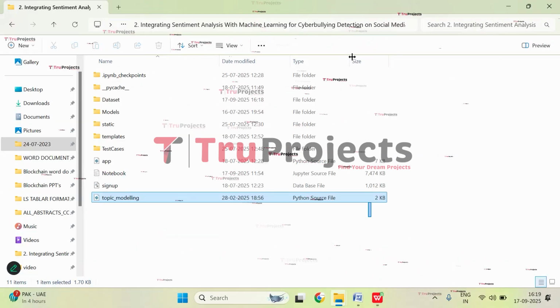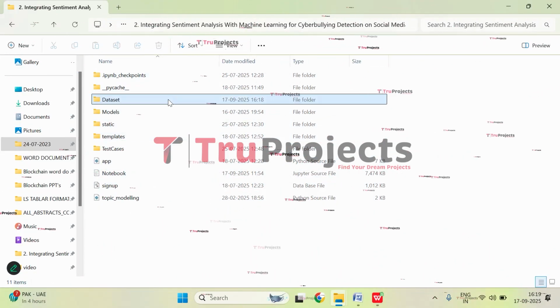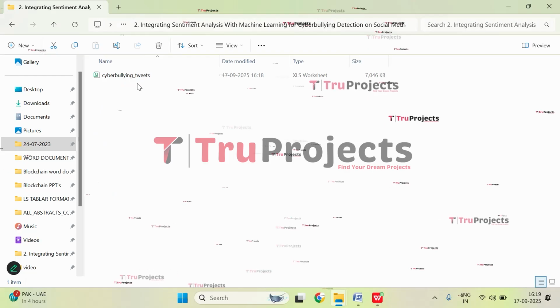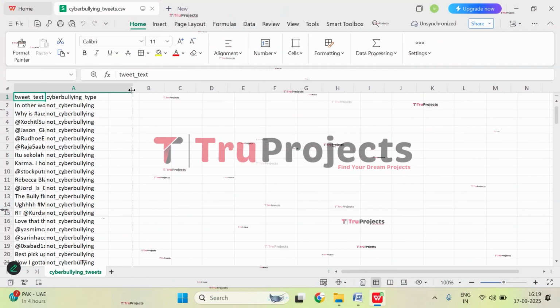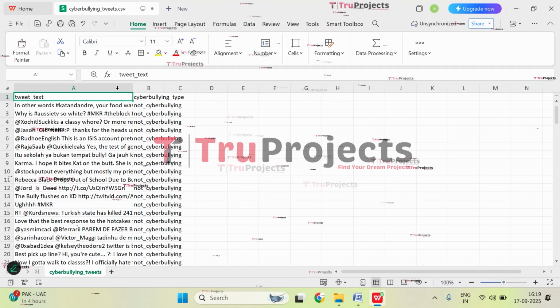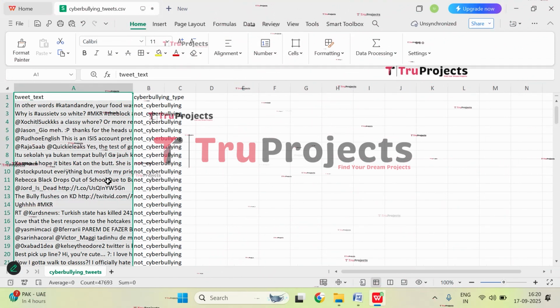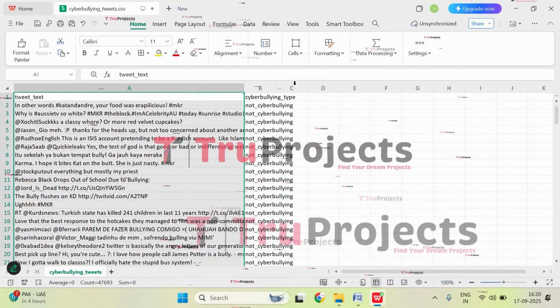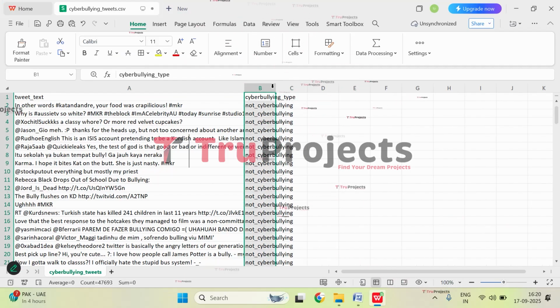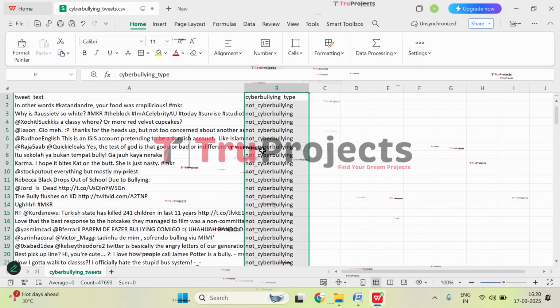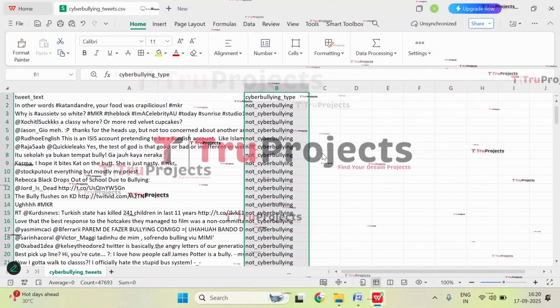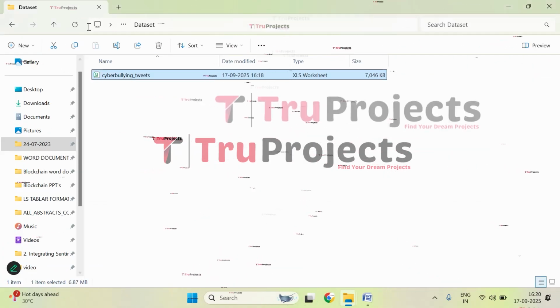So these are the source code files. Let's understand each of them. Here in this folder, we have the dataset that is used. Let's open it. So this is the dataset that we have used for training the models for predicting cyberbullying text. So here we have different text, and here we have type it belongs. So that is whether it is cyberbullying or it is not cyberbullying, or which type of cyberbullying it is. Close this, get back.